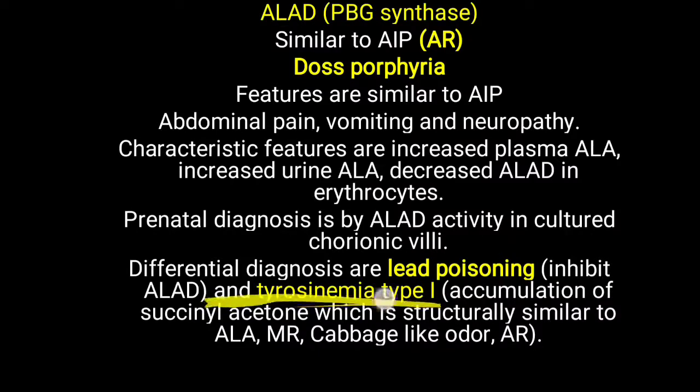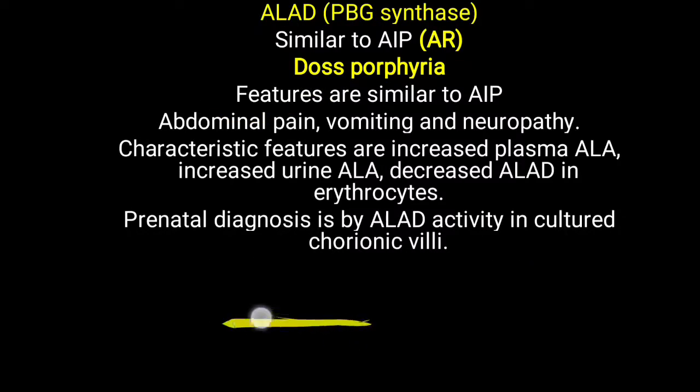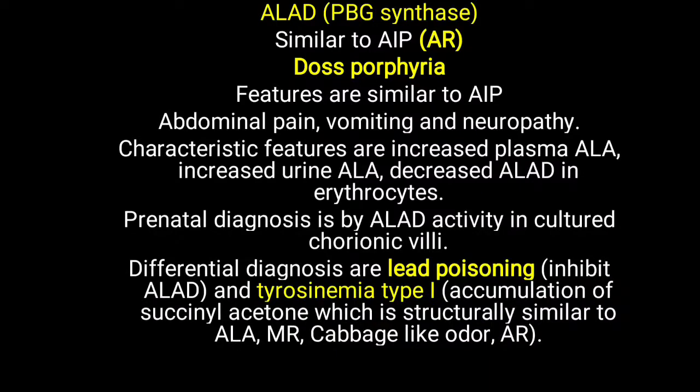Further, you have to separate ALA dehydratase deficiency or DOS porphyria from tyrosinemia type 1. Here the fumarylacetoacetate hydrolase enzyme is defective, and due to defective enzyme activity there is accumulation of succinylacetone, which is structurally similar to ALA, and that creates a picture just similar to DOS porphyria or ALA dehydratase deficiency. But in tyrosinemia type 1, there is mental retardation as well as a cabbage-like odor. This tyrosinemia type 1 is also autosomal recessive, just like ALA dehydratase deficiency. But remember that ALA dehydratase deficiency is not autosomal dominant; an autosomal recessive type of porphyria develops due to its deficiency.